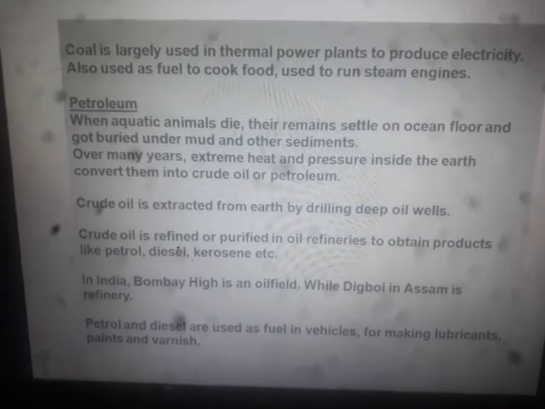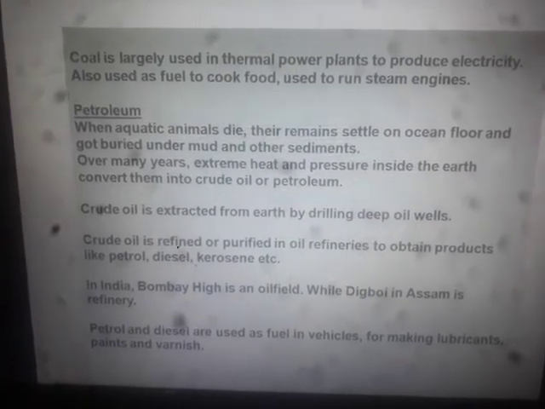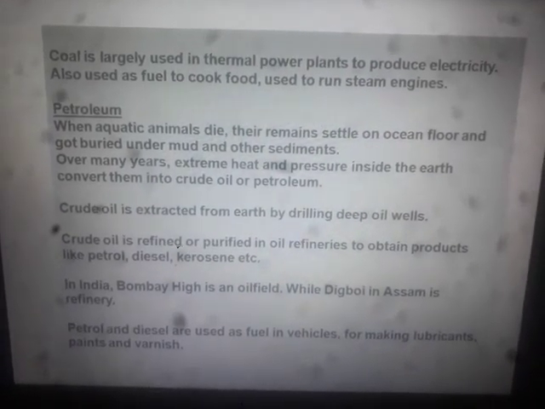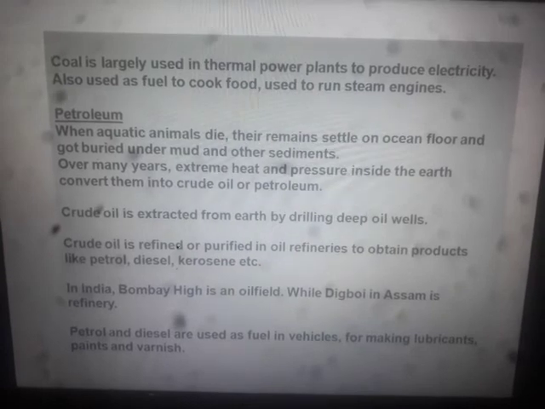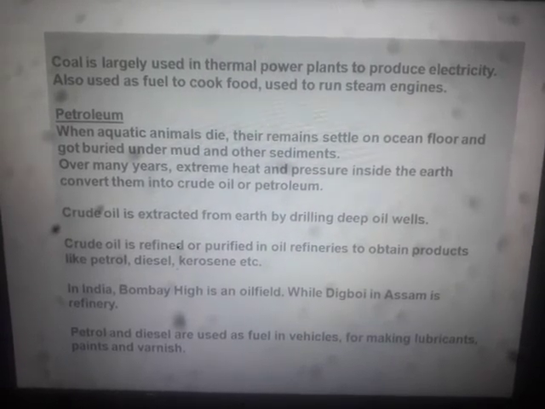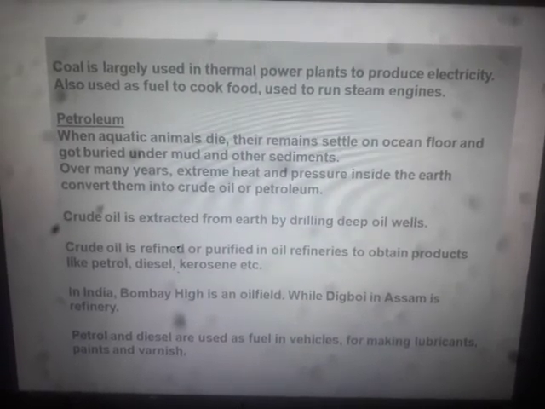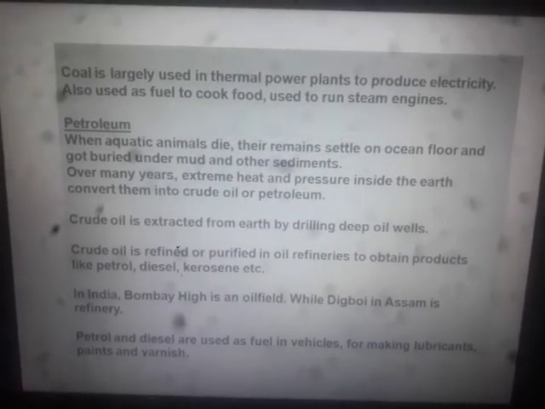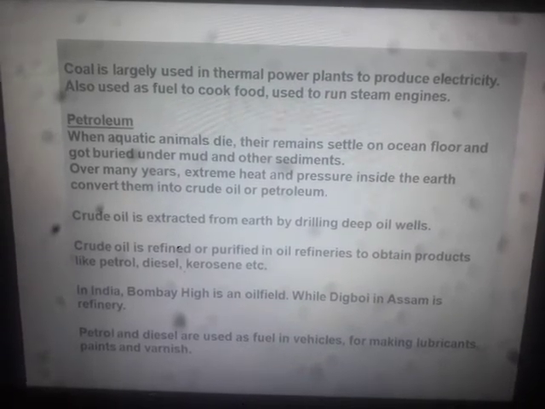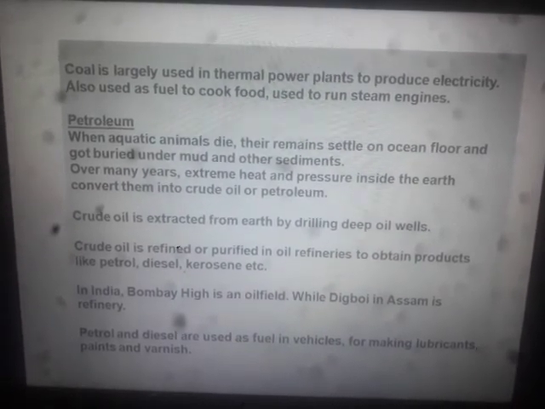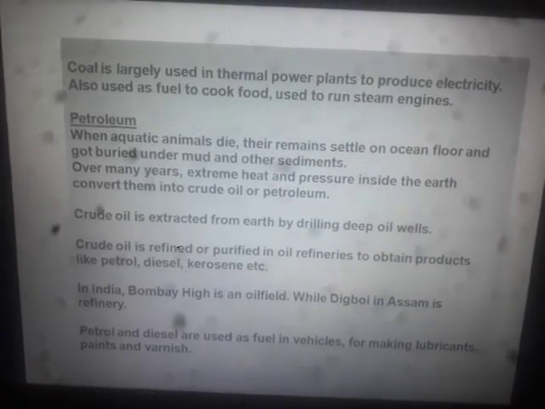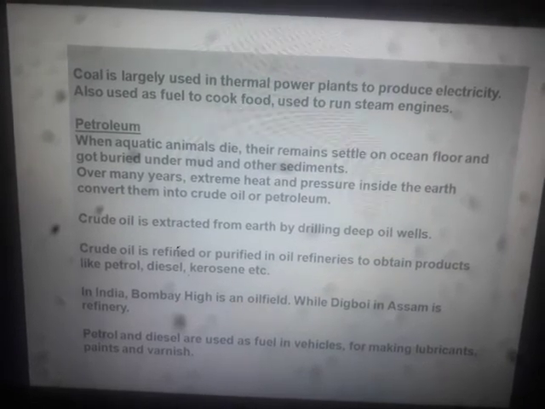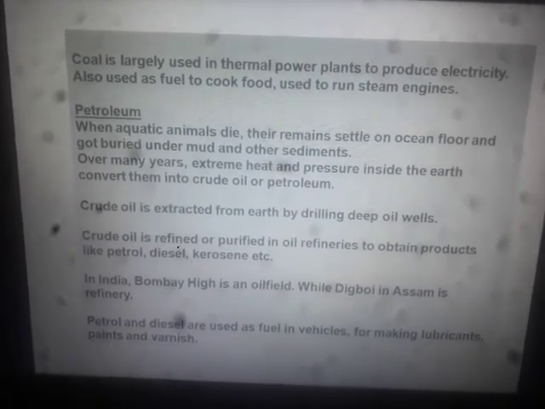Petrol and diesel are used as fuel in vehicles. The uses of petrol and diesel need no mention, because they are very useful. If I were to stop all petrol and petroleum products, then the world would come to a standstill, because we can't think of vehicles, machines, or mechanical items which run without the use of petrol or diesel.